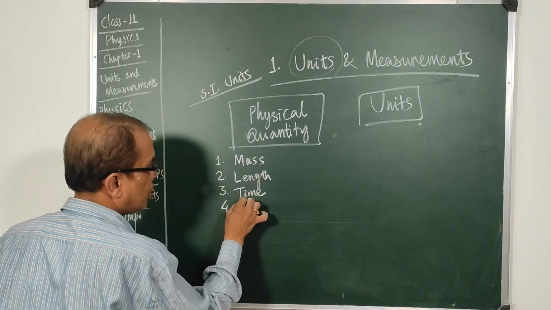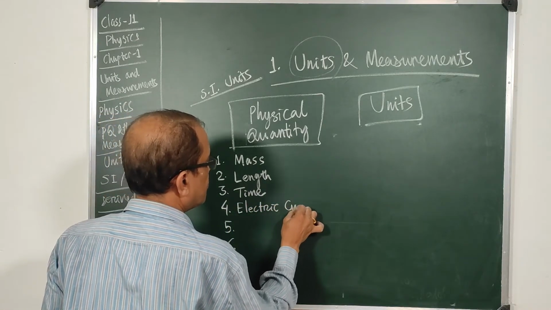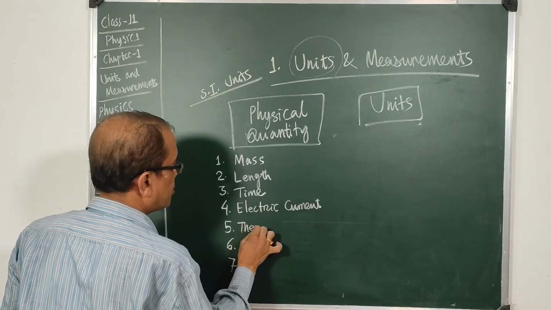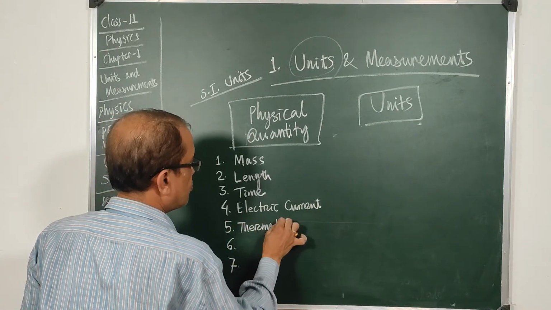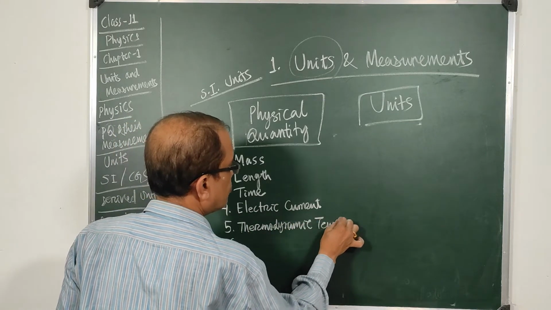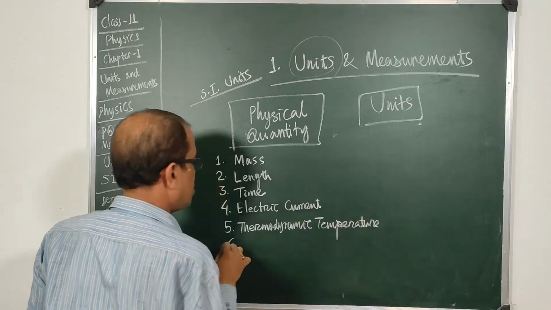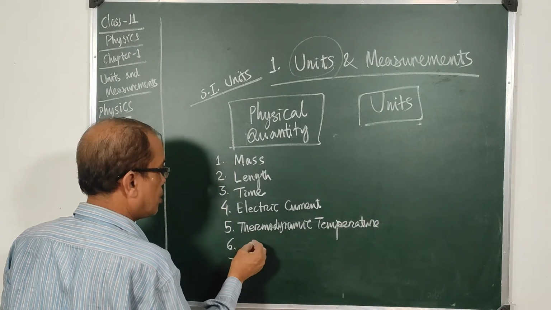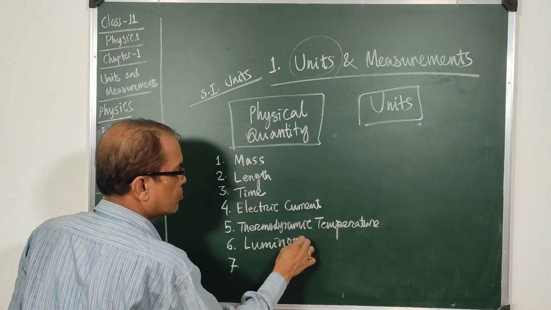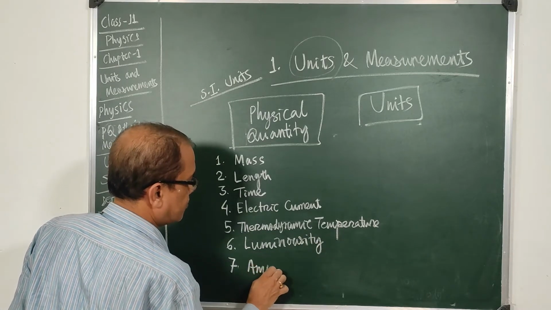The fourth is electric current. The fifth is thermodynamic temperature. The sixth is luminosity. The seventh is amount of substance.